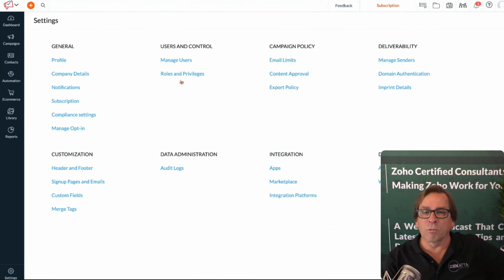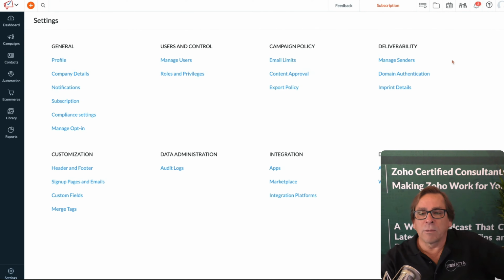Manage any users, roles, and privileges. It's pretty straightforward inside Campaigns. So maybe in your organization, you have several people that will be using it. What is their access going to be? What can they see? What can they do? Set up your overall campaign policies.